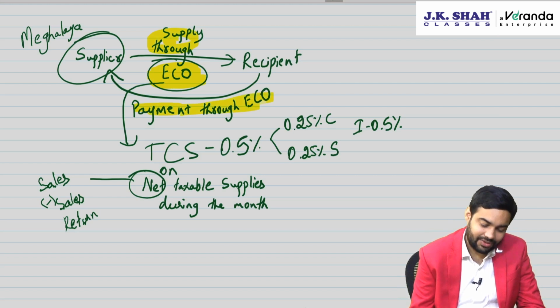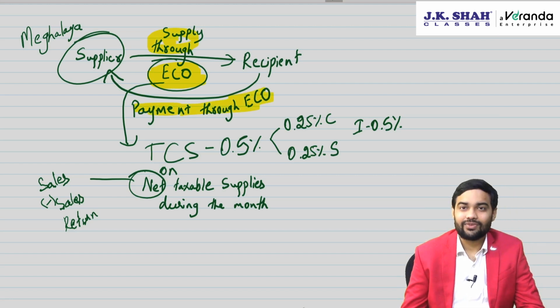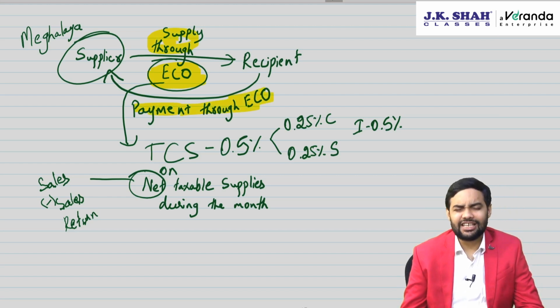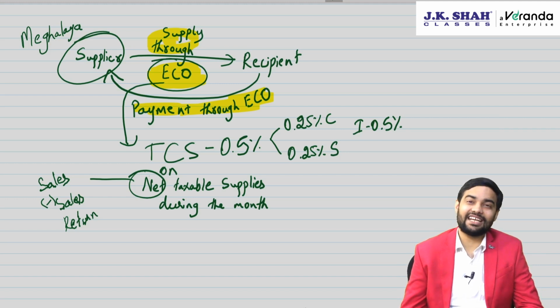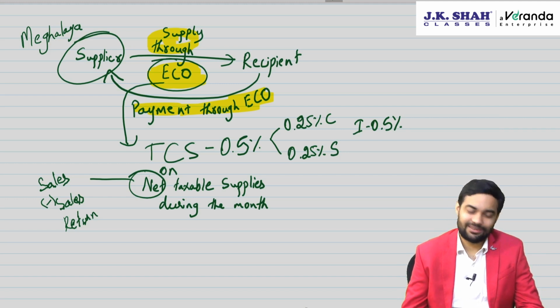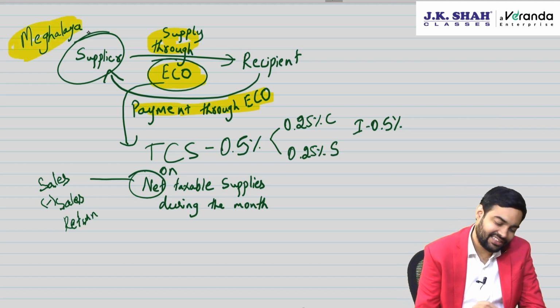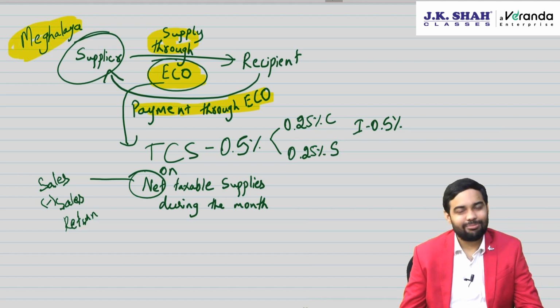The law very clearly says TCS will apply only and only when you are satisfying these conditions. Plus, it very clearly says that TCS is a special kind of registration which can be taken even if you don't have a place of business in that particular state. So even if you don't have a place of business in Meghalaya, the e-commerce operator can still take a TCS registration. Is it, sir? Yes, it's a special kind of registration.